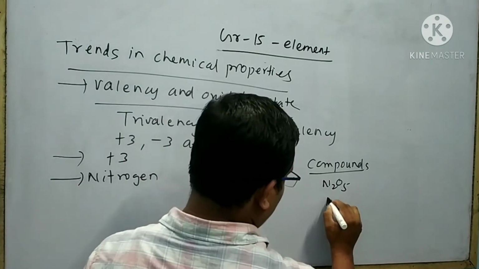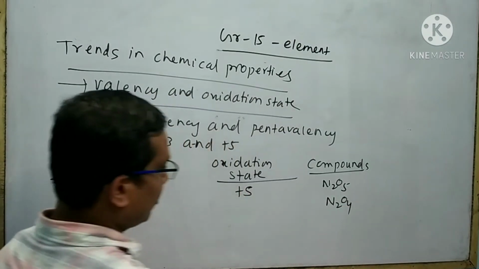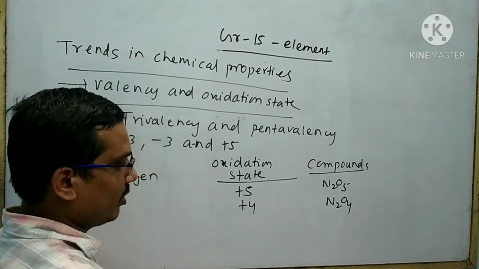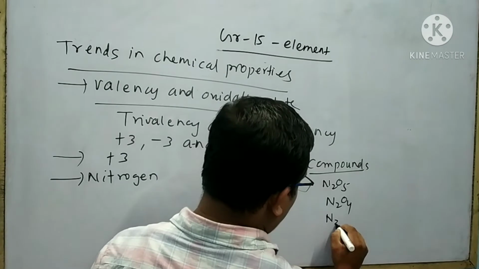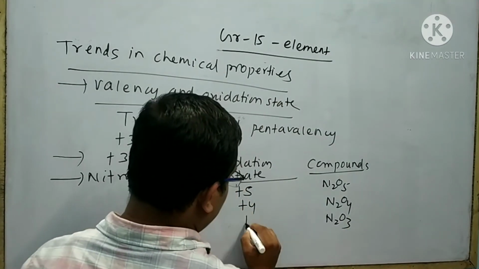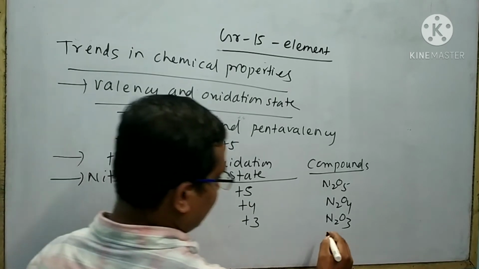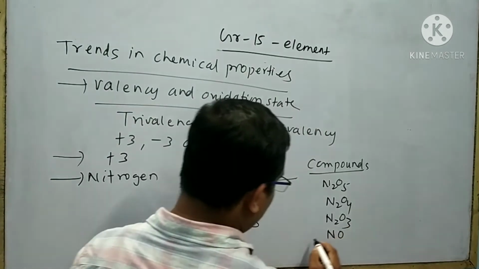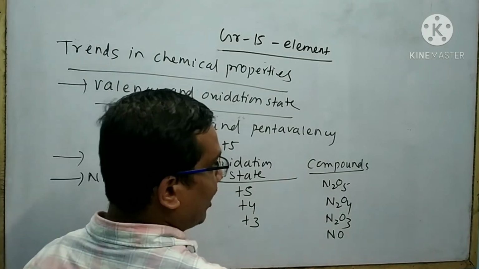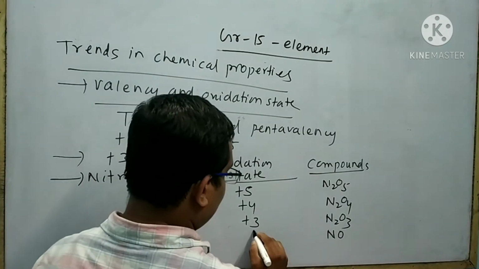Next compound is N2O4. The oxidation state of nitrogen is +4. Next compound is N2O3. The oxidation state of nitrogen is +3. Next compound is NO. The oxidation state of nitrogen in NO is +2.